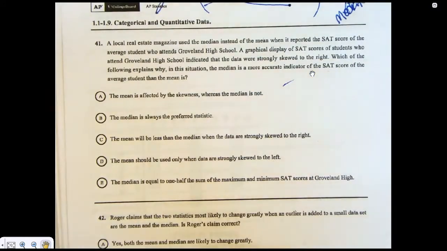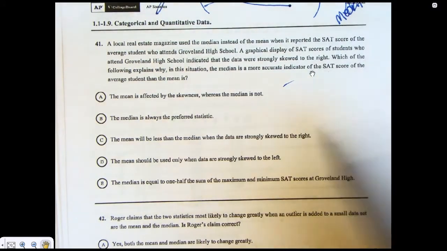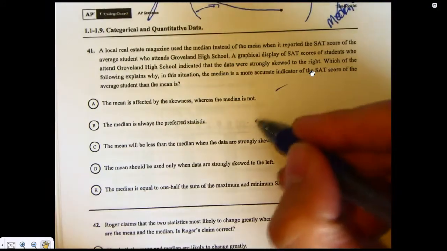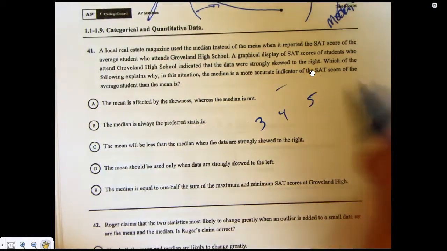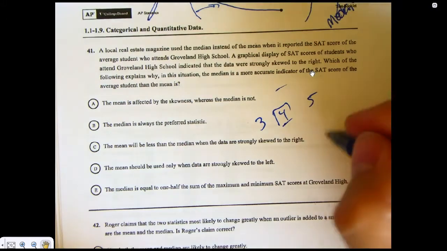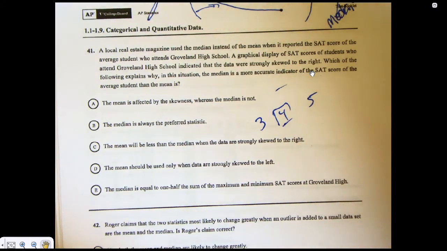So the median is half the data is below the median, half the data is above the median. And if I start changing the data, like if I take a point above the median and just move it way bigger, it doesn't move the median. It's still half the numbers are above the middle. So if you have like 3, 4, 5, your median is 4, and your mean is 4. So those are both true.